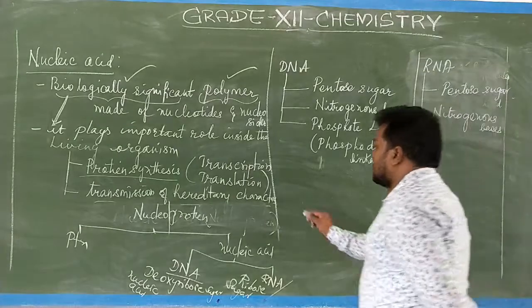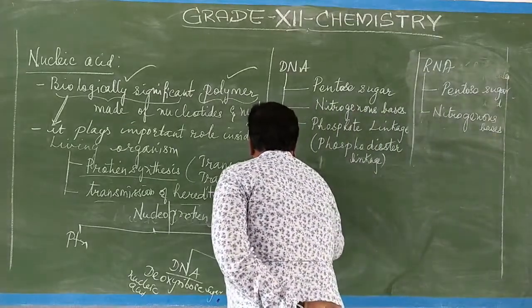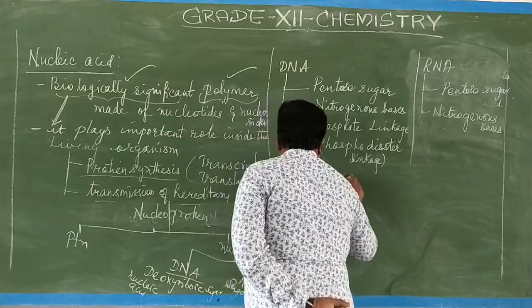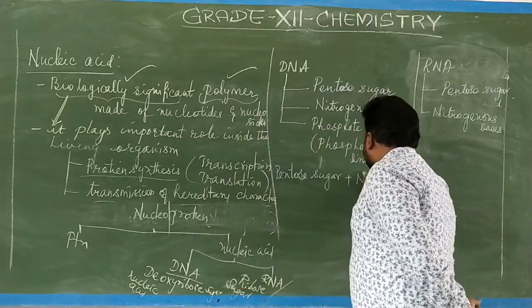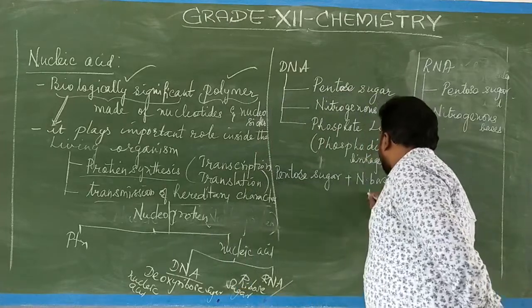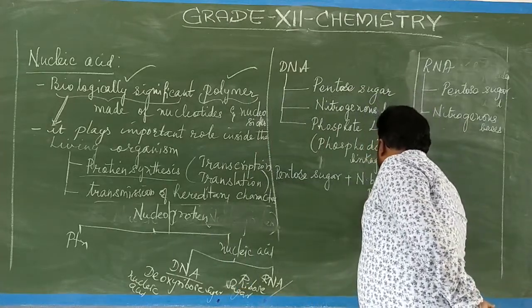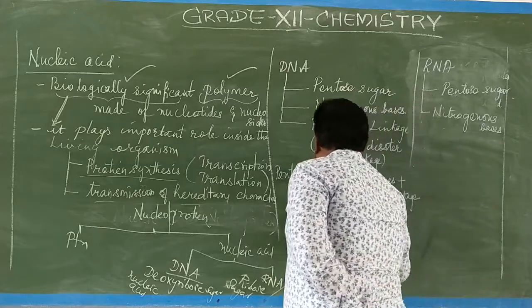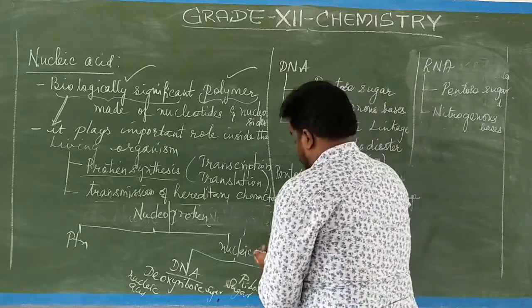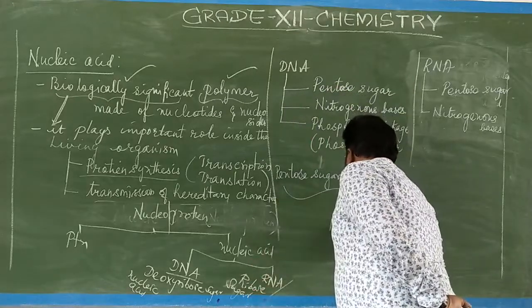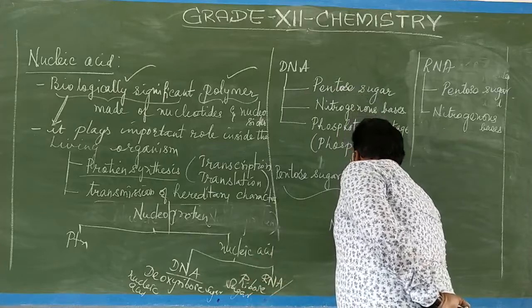This pentose sugar plus nitrogenous bases plus phosphate linkage together is called a nucleotide. Together we call it what? The nucleotide.